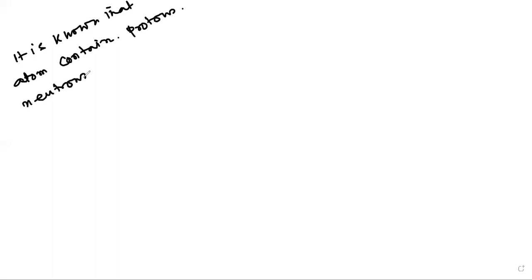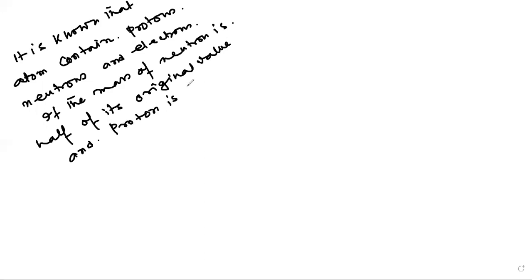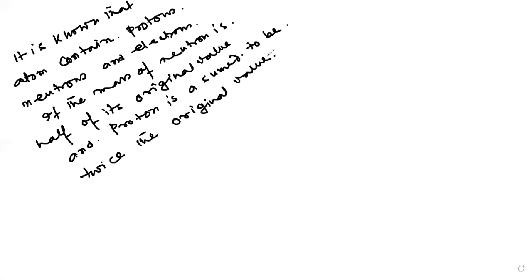If the mass of the neutron is half of its original value and proton is assumed to be twice the original value, what is the atomic mass of 14C?